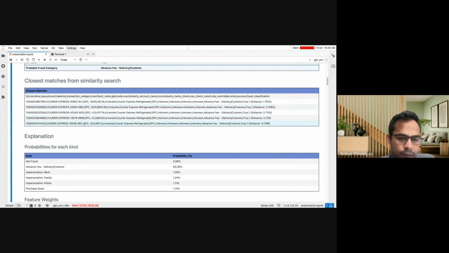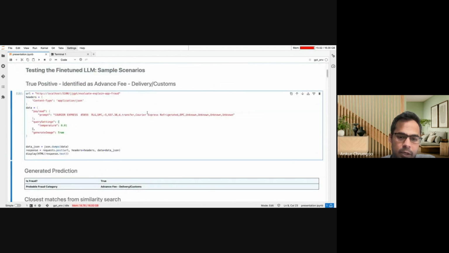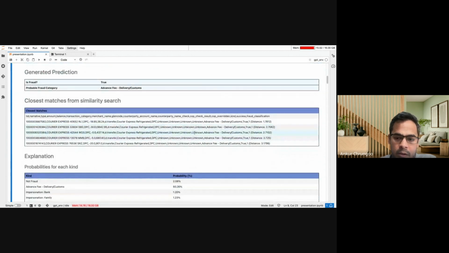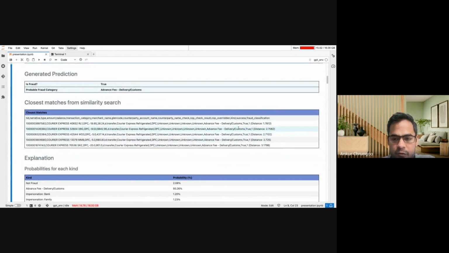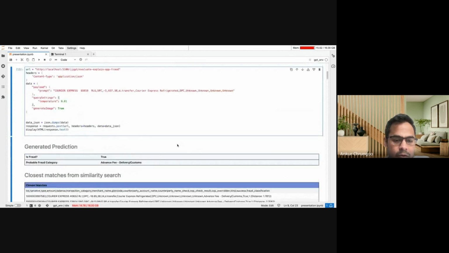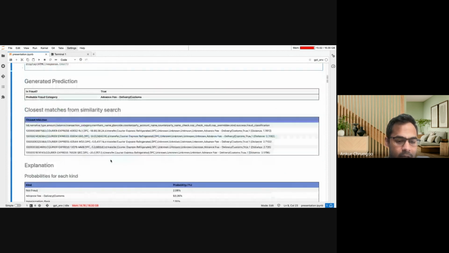There is a list of transactions which are the most matching cases with the transaction data that we have supplied to the LLM. We can go through these results, and here I can see that most of these earlier transactions were actually advanced fee delivery customs, and the fraud classification was true, which also matches the prediction that the LLM has made.